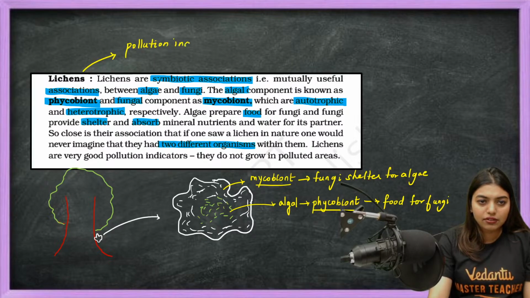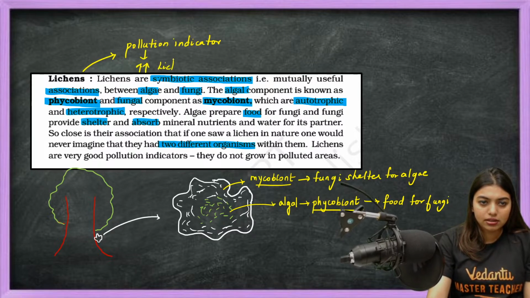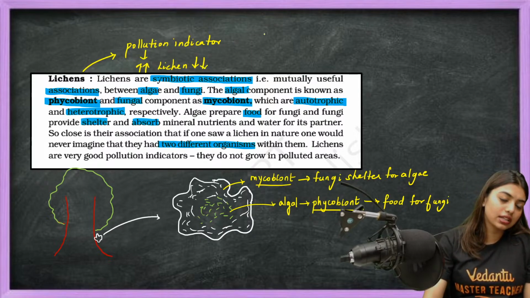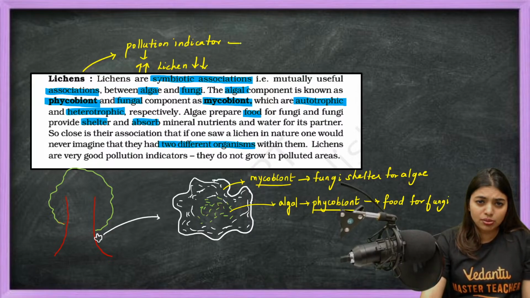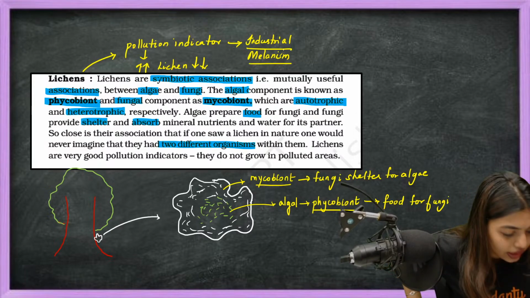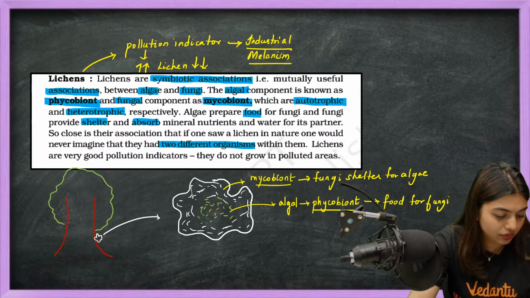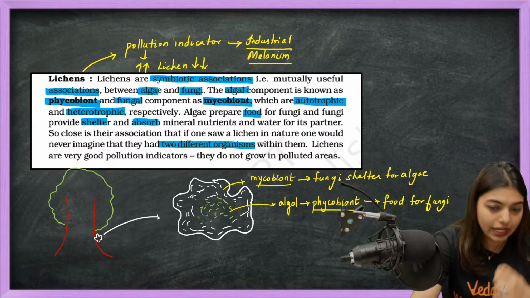Wherever pollution is more, lichens will be less. Lichens will hardly grow. But where pollution is less, lichens will grow. That we will be studying in industrial melanism. Got it? So lichens done, algae done. Like that, we have come to an end of this chapter.